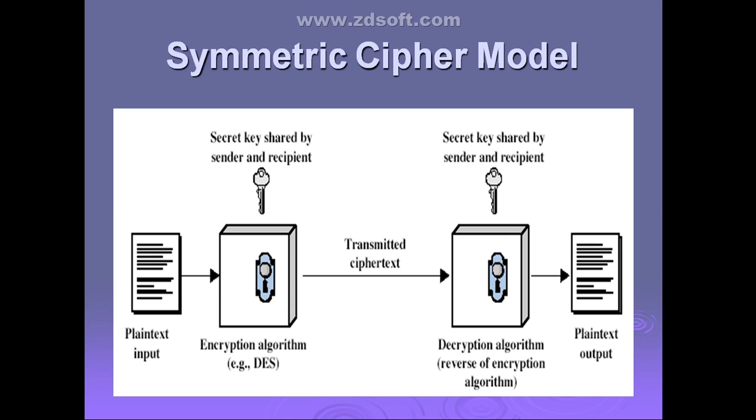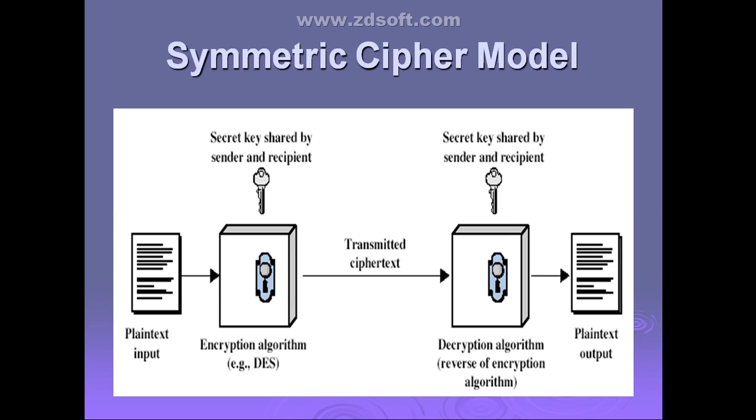What is the work of each of these? Plain text is nothing but your original message, and it is taken as the input for the encryption algorithm. By using different techniques, the encryption algorithm converts your plain text into ciphertext by taking one more input, a secret key. The secret key is the information shared between both the sender and the receiver.